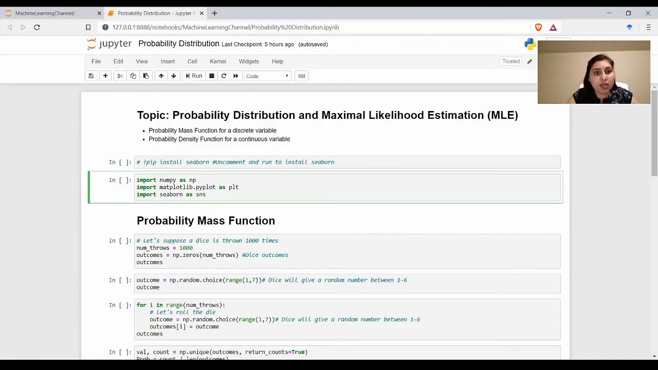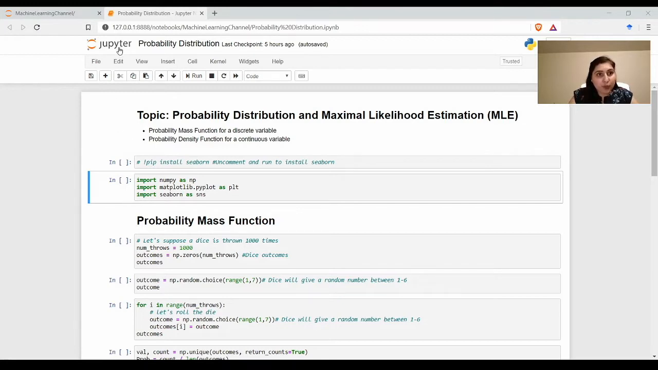I'm your host Ruchika and today's topics are probability distributions and maximum likelihood estimation for the parameters of a Gaussian distribution. For a discrete variable, the probability distribution is called the probability mass function, and for a continuous variable it is called the probability density function.